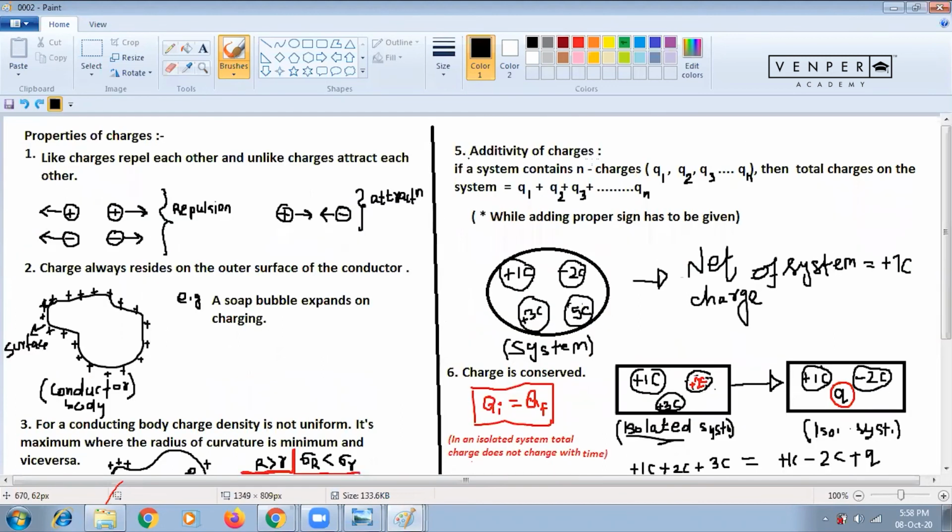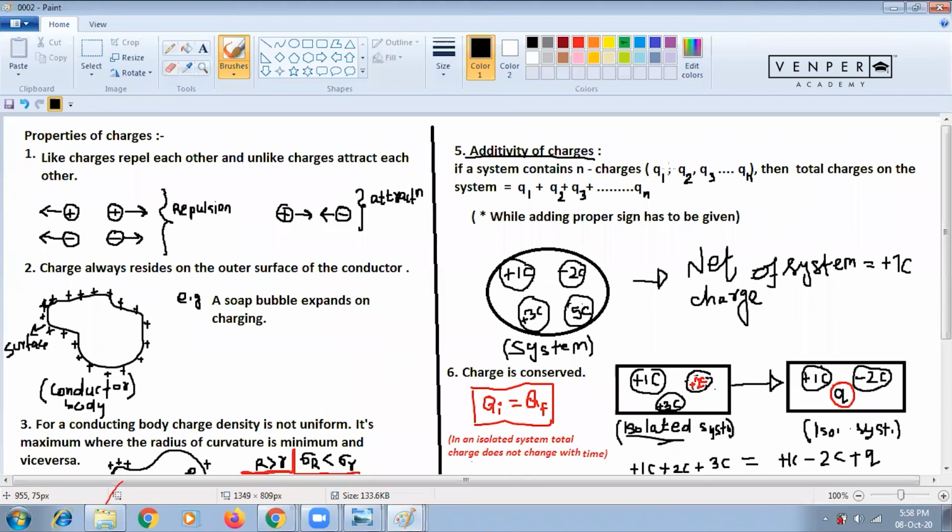Additivity of charges. If a system contains n charges, q1, q2, q3, up to qn, that means q1 can be 1 coulomb, q2 can be minus 1 coulomb, like that. Then the total charge of the system is nothing but you have to add. So simply add q1 plus q2 plus q3 plus up to qn.